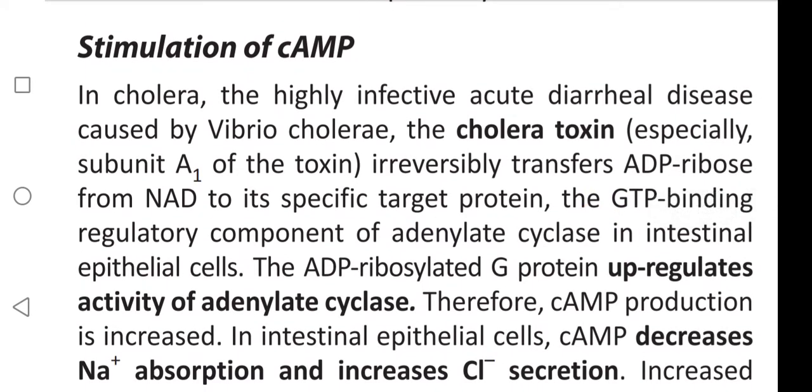Stimulation of cyclic AMP. In cholera, the highly infective acute diarrheal disease caused by Vibrio cholerae, the cholera toxin, especially subunit A1 of the toxin, irreversibly transfers ADP ribose from NAD to its specific target protein, the GTP binding regulatory component of adenylate cyclase in intestinal epithelial cells. The ADP ribosylated G protein upregulates activity of adenylate cyclase. Therefore, cyclic AMP production is increased.